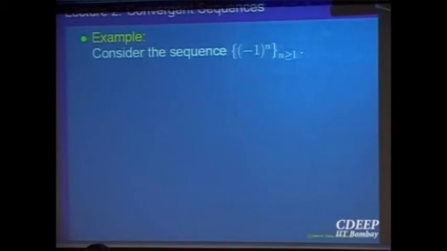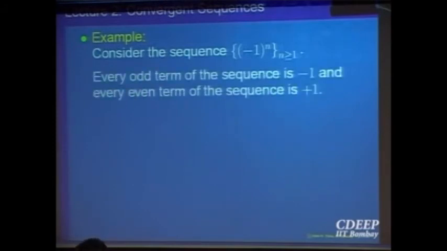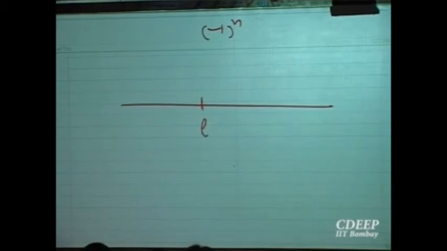So divergent means, intuitively, what is happening? Let me write a proof here. Let us say that the sequence minus 1 to the power n converges to this limit L. Let us say it is convergent. Assume, the proof is by contradiction. Assume the sequence is convergent to a number L. So what are the possibilities? I know my sequence is becoming minus 1 and 1, minus 1 and 1. So either it will come closer to 1 or minus 1 possibly.